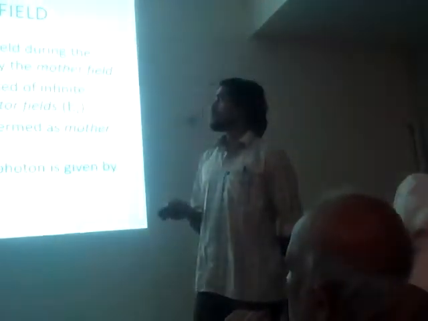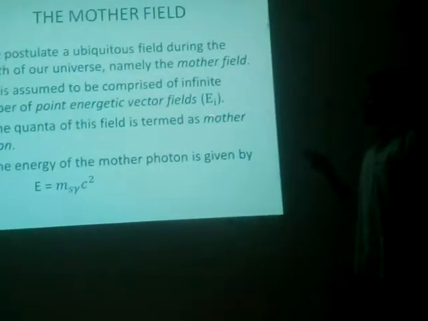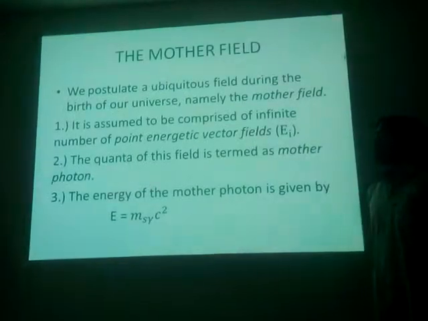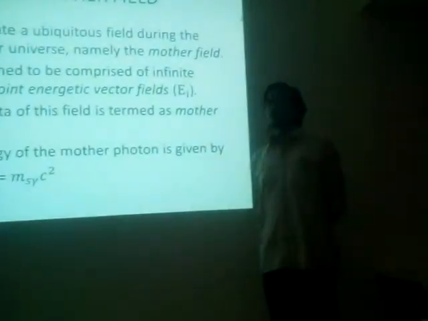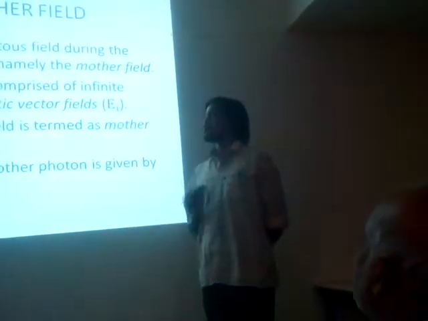The assumptions, or criteria, are: it is assumed to be comprised of an infinite number of point energetic vector fields. These fields are denoted by E_i. They are point-like in nature because we know a vector emanates from a point. Therefore, we make them point energy. This is just an assumption.